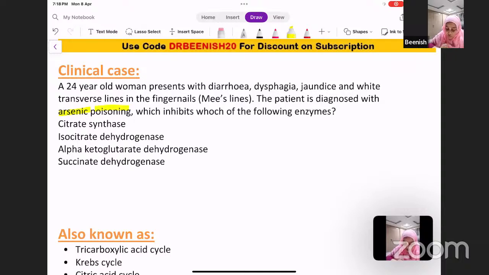Which of the following enzymes? So this is a very direct question. It is a case of inhibition of the cycle. So once you're done with TCA, you will know what are the arsenic poisoning effects and which enzyme it will be affecting.